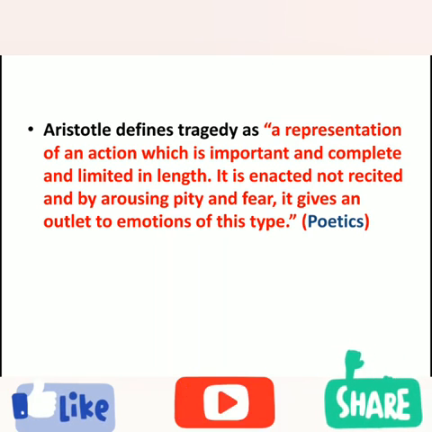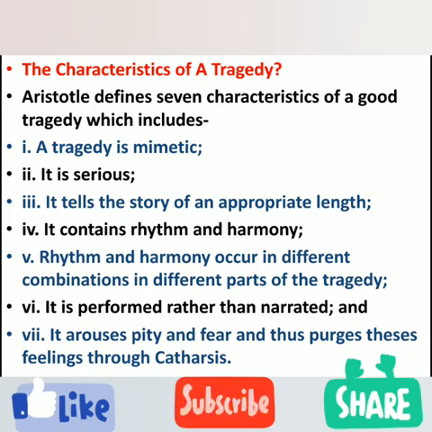The most important thing is that the action is enacted, and by arousing pity and fear, that action enacted by the protagonist gives a kind of associated emotion. That's what Aristotle tried to define in the Poetics about tragedy.